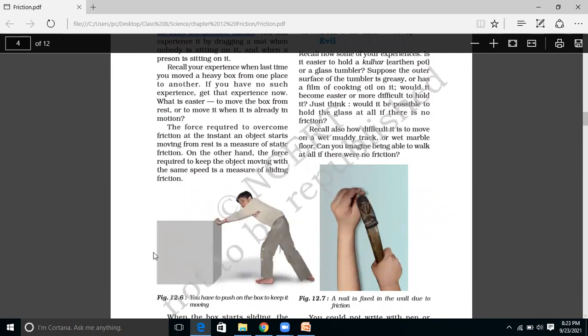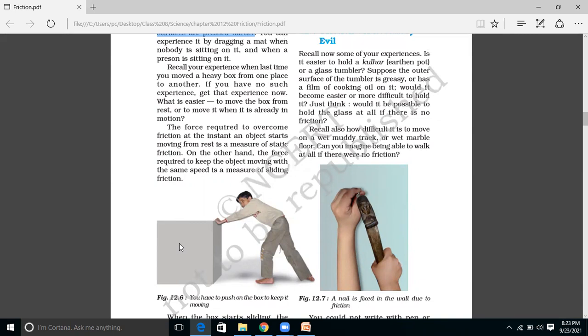Now here we see this box is there. The box is in rest position. So when it is in rest position, what happens? The ground and this box are in close contact with each other. So they get enough time to get locked into these contact points of the floor. So now, अगर मुझे ये box को हटाना है, I want to push this box. मुझे इन दोनों का जो फोर्स है, इन दोनों का लॉकिंग है, I need to break this in order that this object moves.